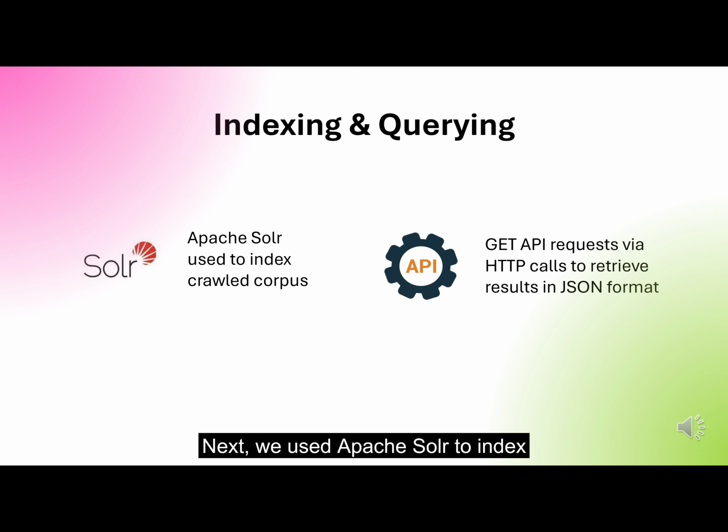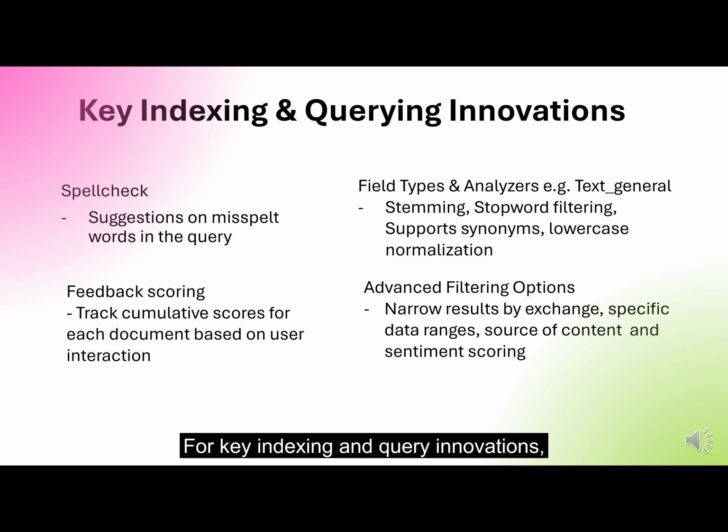Next, we use Apache Solr to index our crowd corpus, as well as get API requests via HTTP calls to retrieve results in JSON format. For key indexing and querying innovations, the spell checker provides suggestions on misspelled words in the query based on Levenshtein edit distance and suggests corrections for misspelled queries, improving usability.